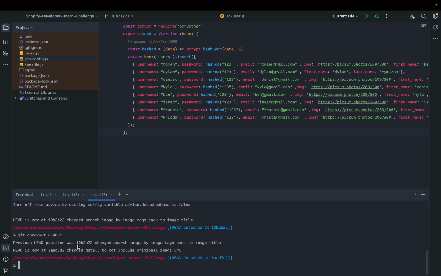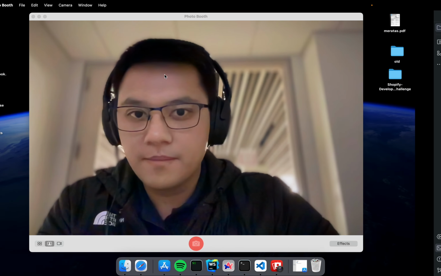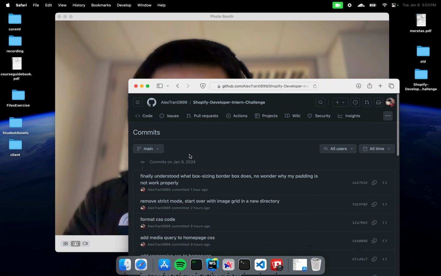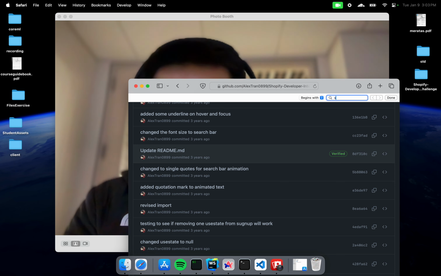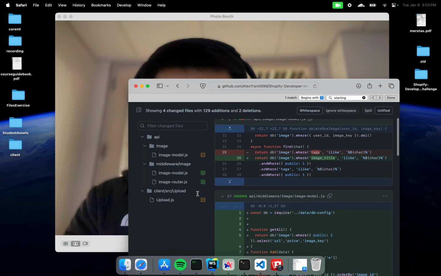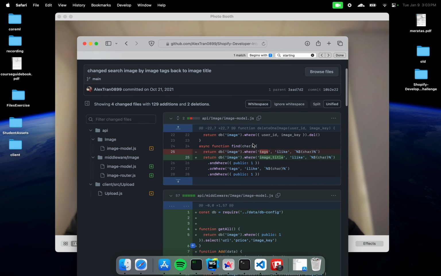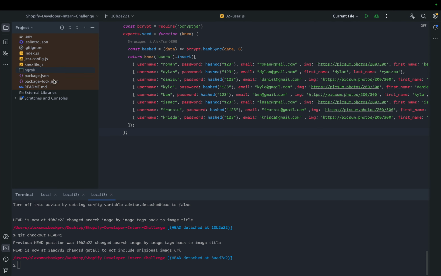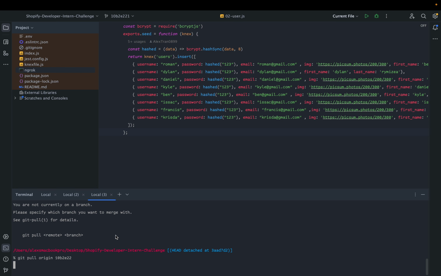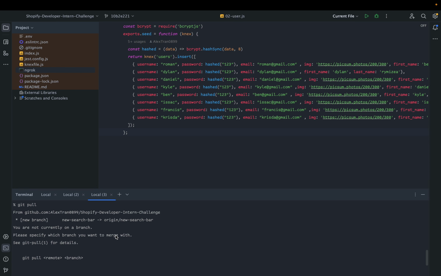Okay. Is it changing in search? I don't know why it's not showing my old version of the app. That's kind of weird. Let me go pull up my old repo. Commit. Maybe because I deleted the file. Starting over front end, change git back HEAD. I'm not sure. Maybe I deleted a file or something, but it's not showing it here. So git pull origin that commit. Okay, never mind. I guess I don't really know about Git.